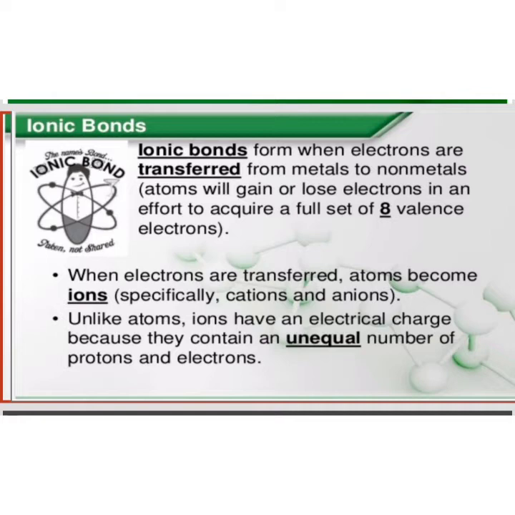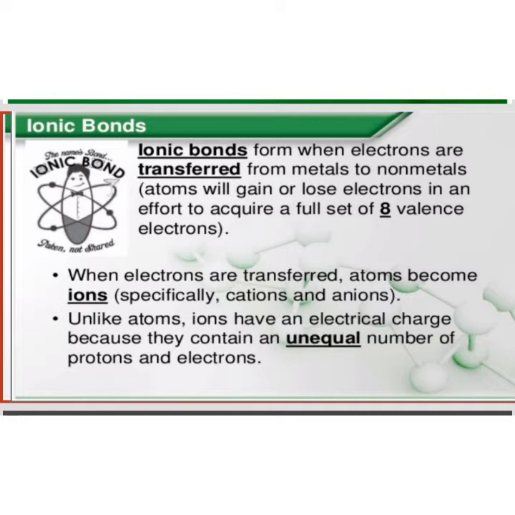Ionic bonds. The bonds which are formed when electrons are transferred from metals to non-metals. Atoms will gain or lose electrons in an effort to acquire a full set of 8 valence electrons.